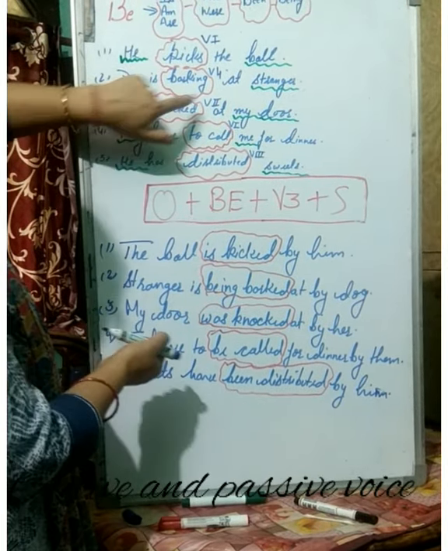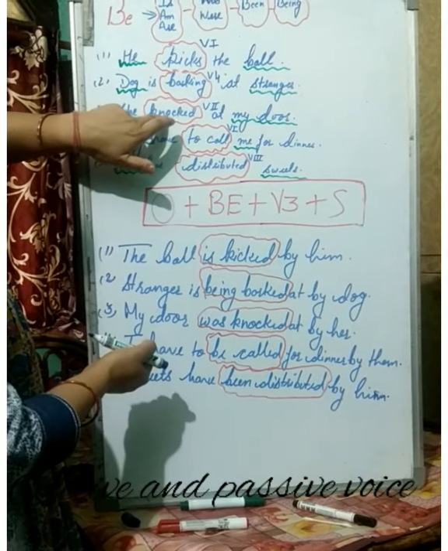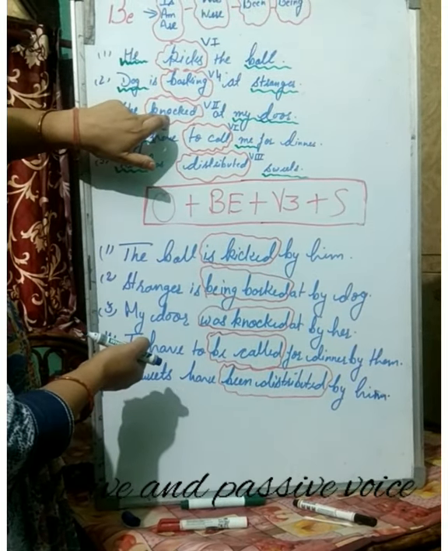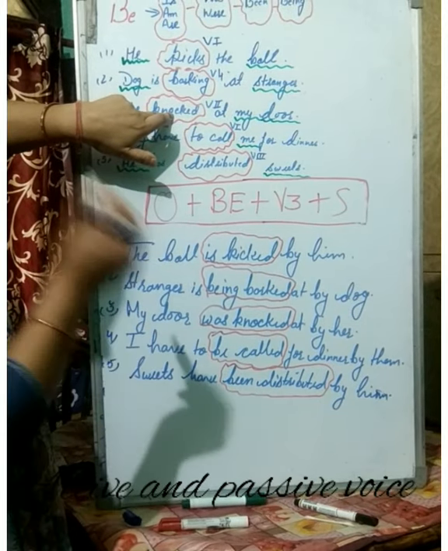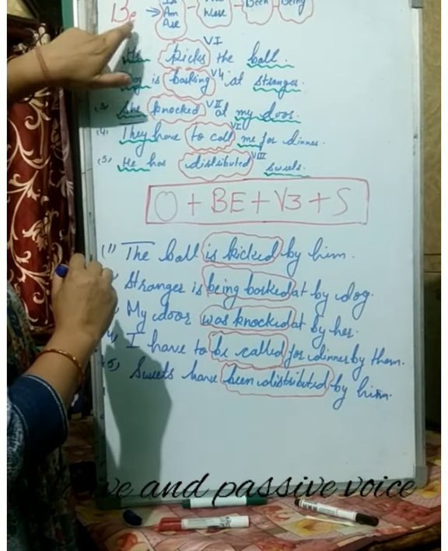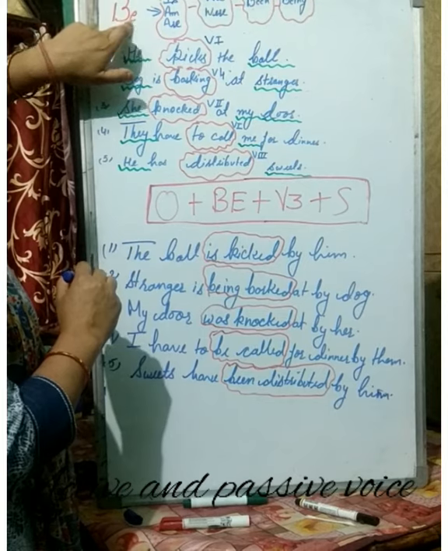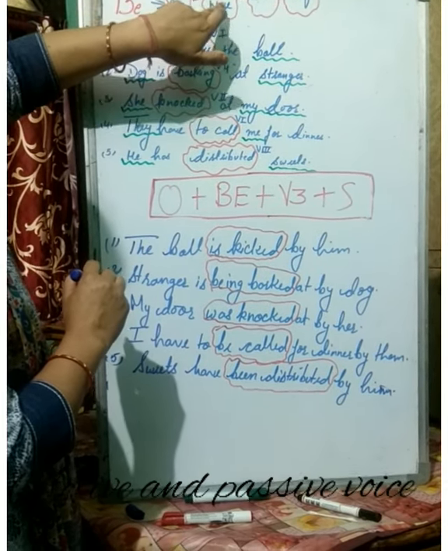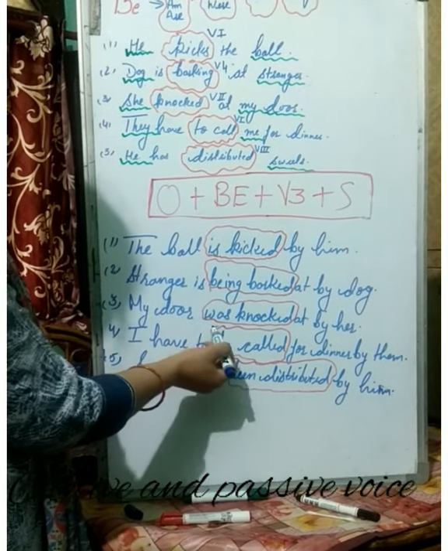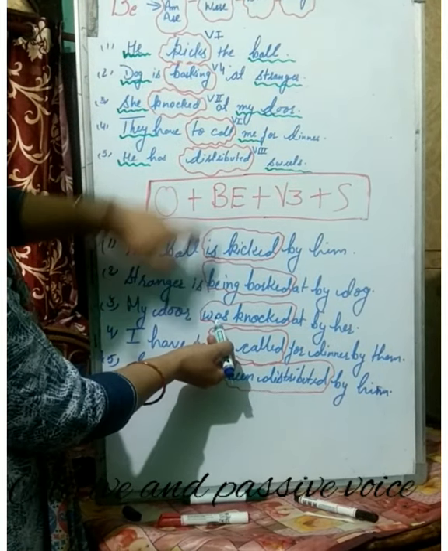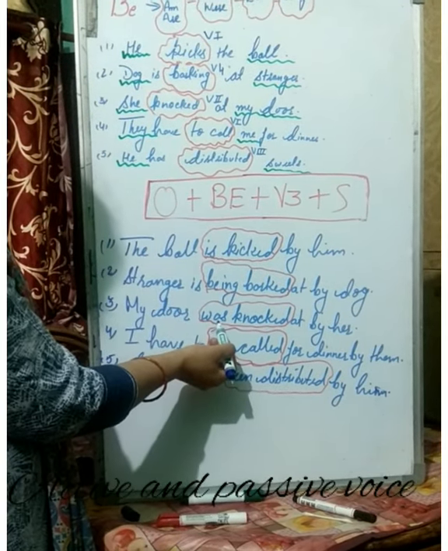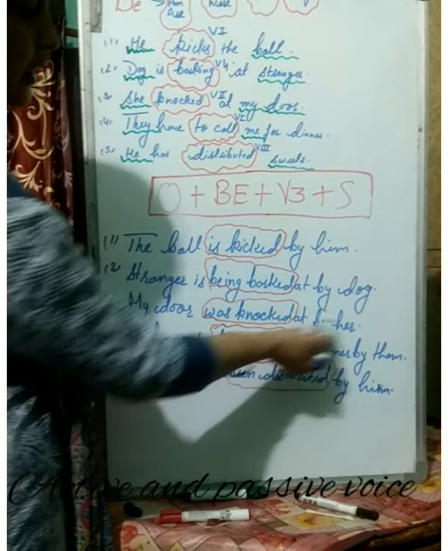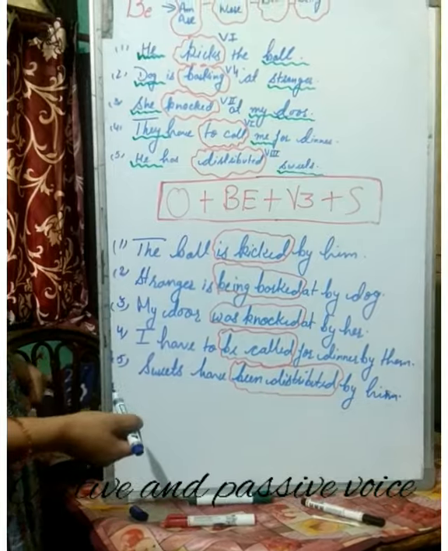Third sentence: she knocked at my door. The second form of the verb is used here, children, and the rule says whenever there is the second form of the verb, we have to use the second form of the be verb. And what is the second form of the be verb? That is was and were. So was is what we have used here. And then the verb's third form, that is knocked, and her is the subject here.